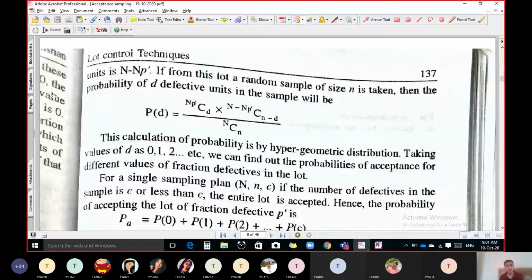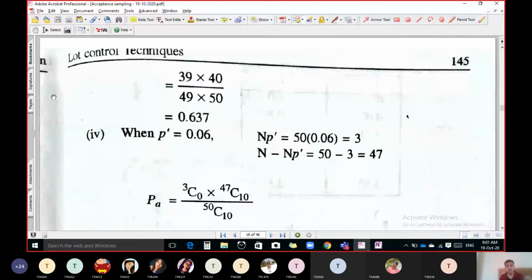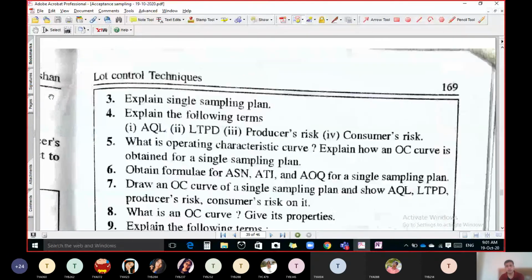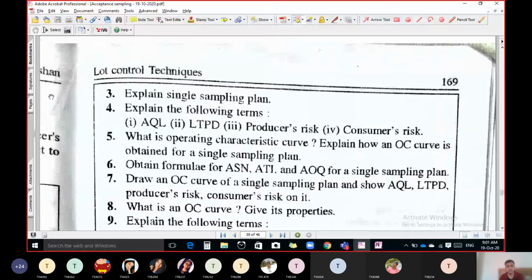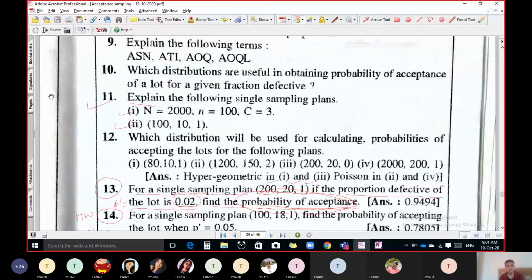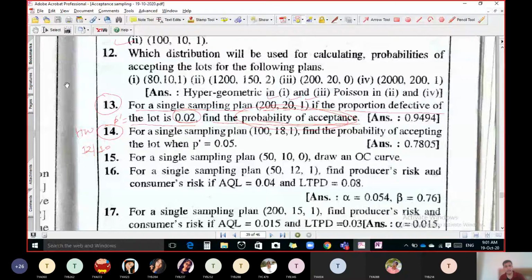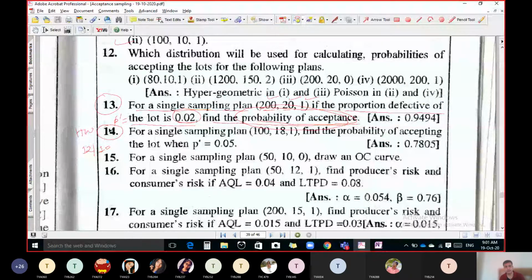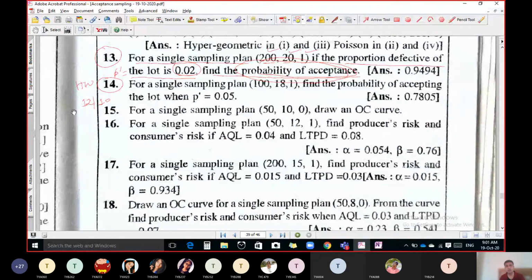Is there any problem to anybody in homework? There was only one example in homework. Any of you have any problem? Anybody have any problem in this question number 14? Okay, fine. Let us do question number 16 first of all.